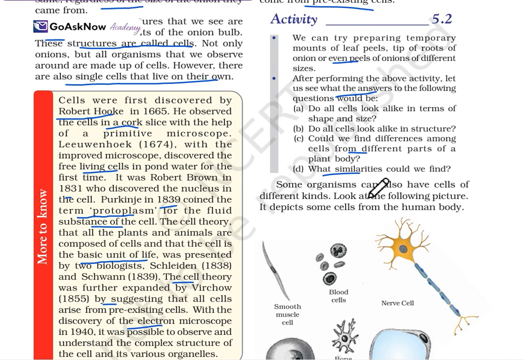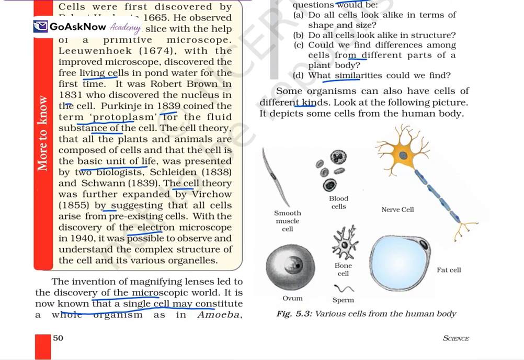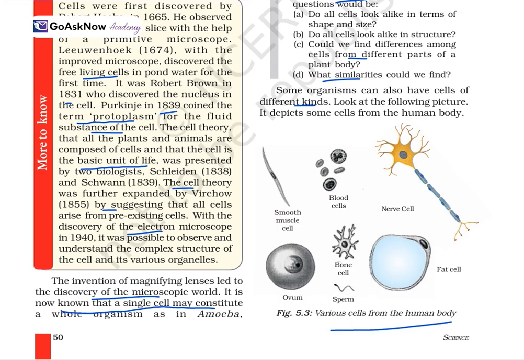Some organisms can also have cells of different kinds. So look at the following picture. It depicts some cells in the human body. See the smooth muscle cell, blood cell, nerve cell, fat cell, bone cell, sperm, and ovum. So these are the various cells of the human body.